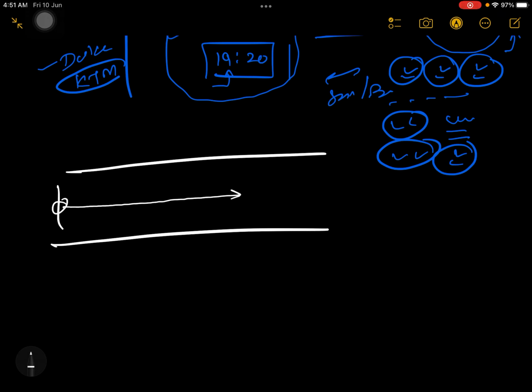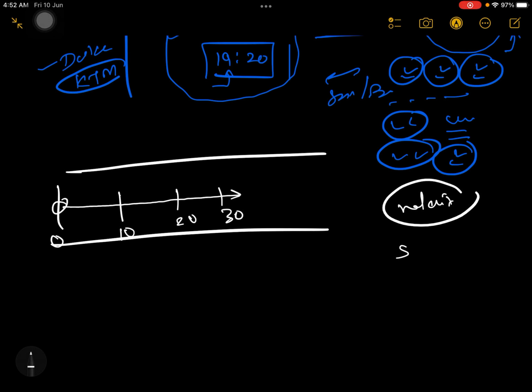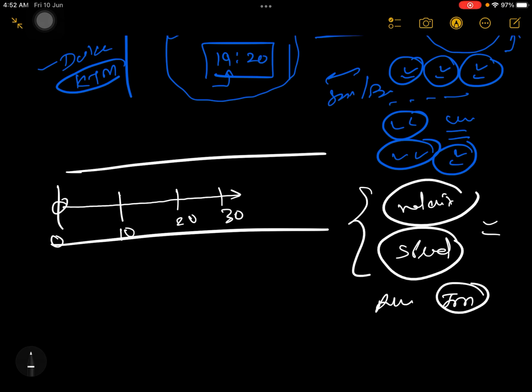It means what? Here your velocity is 0, here your velocity is some 10, here your velocity is 20, here some 30. Sorry, I am saying velocity. So when to say velocity and when to say speed, I will explain in this video. And when to say average velocity, and when to say instantaneous velocity, when to say average speed, when to say instantaneous, all these 4 terms I will explain in detail.